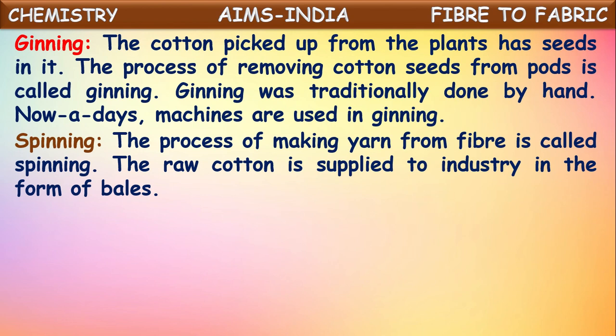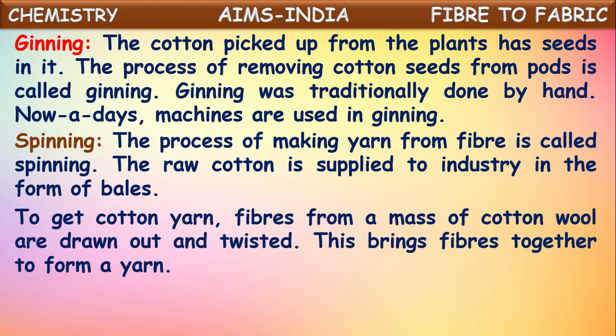The raw cotton, which means the cotton separated from the seeds, is supplied to the industry for the spinning process in the form of bales. To get cotton yarn, fibers from a mass of cotton wool are drawn out and twisted. This process is called spinning.